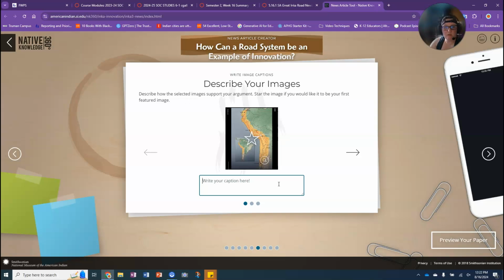So how do they support your argument? This is a map of the Great Inca Road system. It shows how the roads went from the tip of South America in the north, all the way down the Andes to the south.